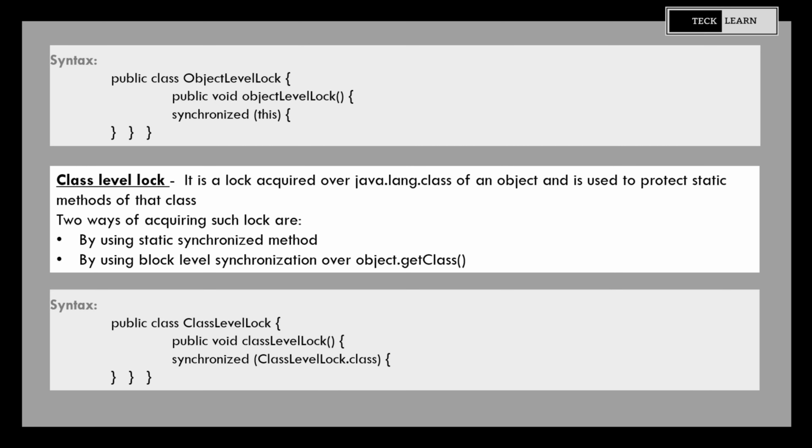Next is class level lock. It is a lock acquired over java.lang.Class of an object and is used to protect static methods of that class. Two ways of acquiring such lock are: one is by using static synchronized method. Another way is by using block-level synchronization over object.getClass method. The syntax of class-level lock is as shown below.